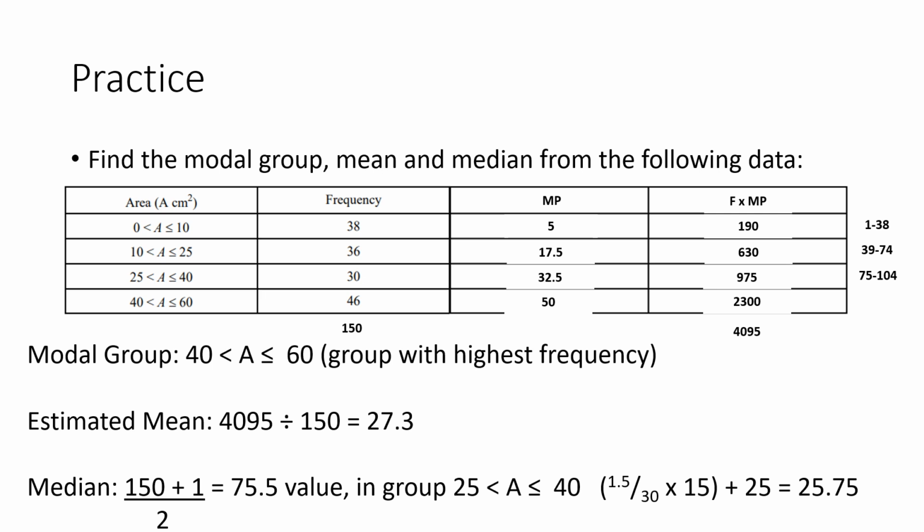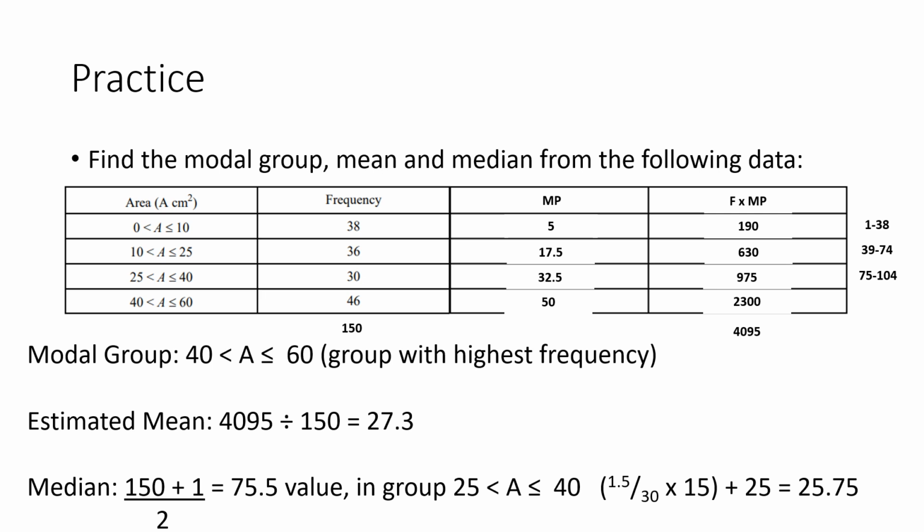So what do we need? We need to work out where we are. So we take 74, subtracted from 75.5, so we're 1.5 values into the group. Now the group size is 30, so we get 1.5 divided by 30, and we multiply it by the group size, which is 40 subtract 25, 15.